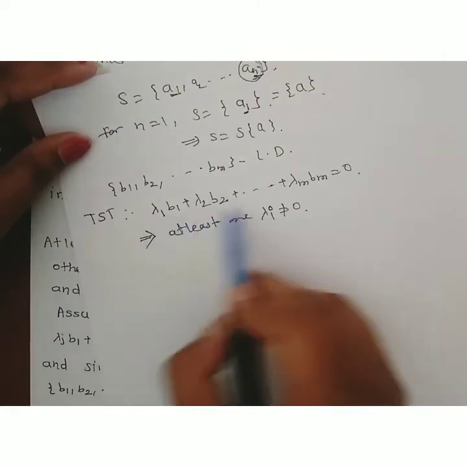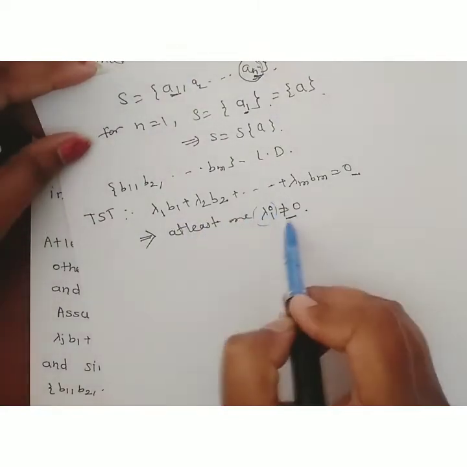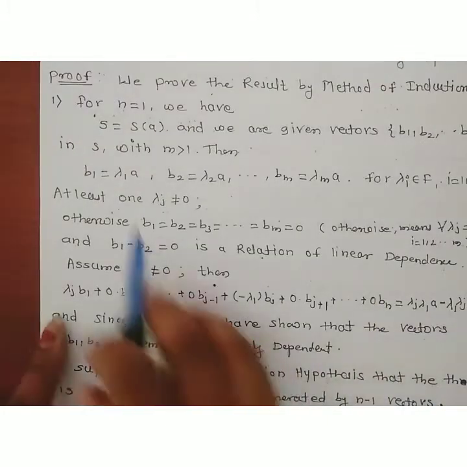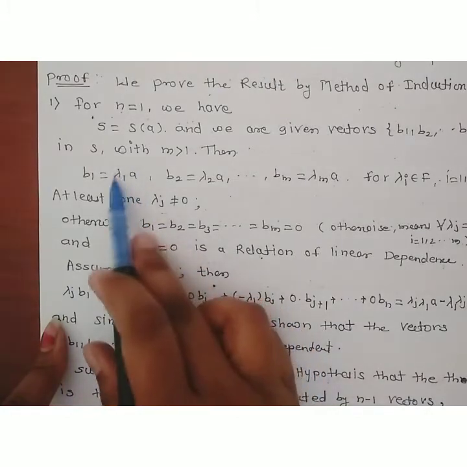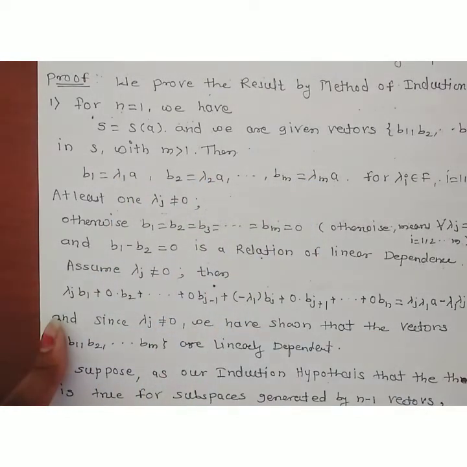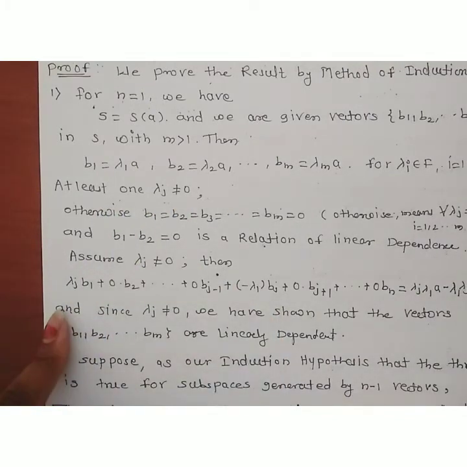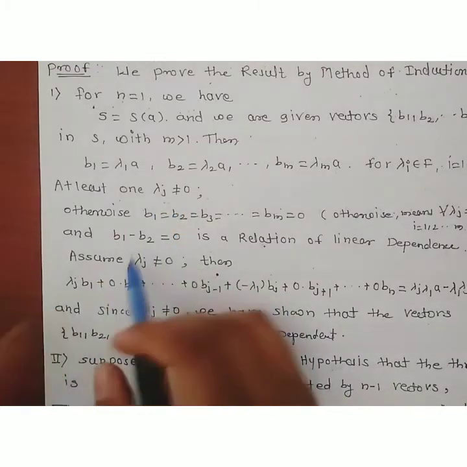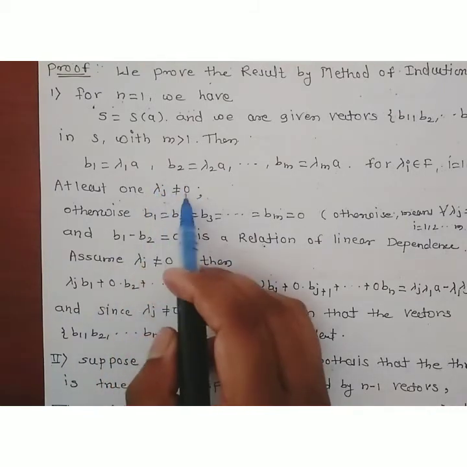If this linear combination of the vectors is equal to 0, then at least one lambda i must be non-zero. This is the condition of linear dependence, and in the first case we have to show this: that if the linear combination of these vectors is equal to 0, then at least one of the lambda i is a non-zero value. So consider at least one lambda j non-zero. We have to show that at least one lambda j should be non-zero.